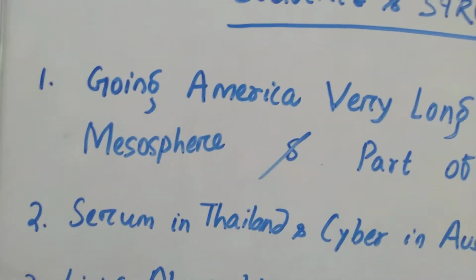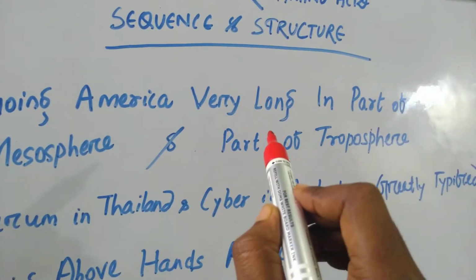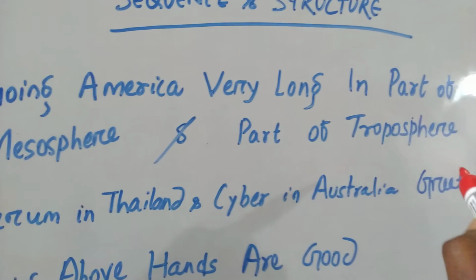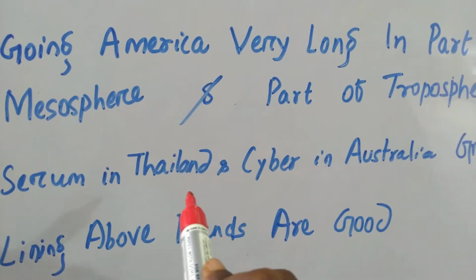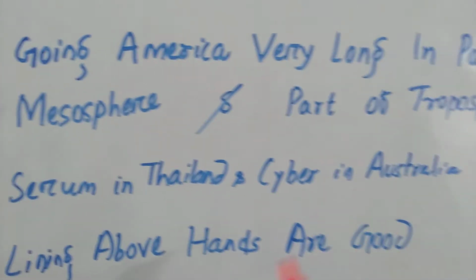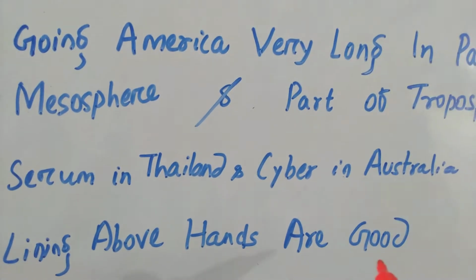The first one is: Going America very long in part of mesosphere and part of troposphere. The second one is: Serum in Thailand and cyber in Australia, greatly typified. The third one is: Lining above hands are good.